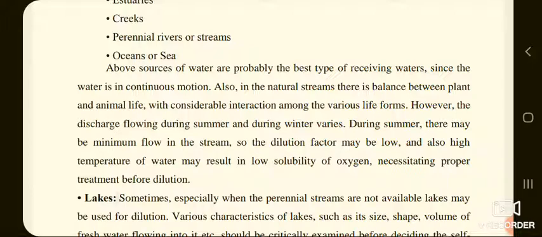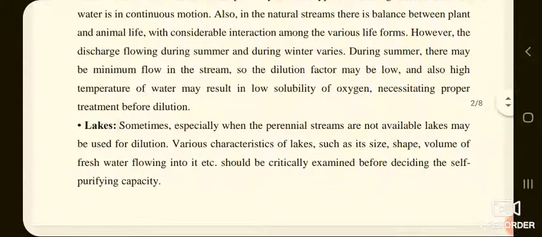Also, in the natural streams, there is a balance between plant and animal life with considerable interaction among the various life forms. However, the discharge flowing during summer and during winter varies. During summer, there may be minimum flow in the stream, so the dilution factor may be low, and also high temperature of water may result in low solubility of oxygen, necessitating proper treatment before dilution.